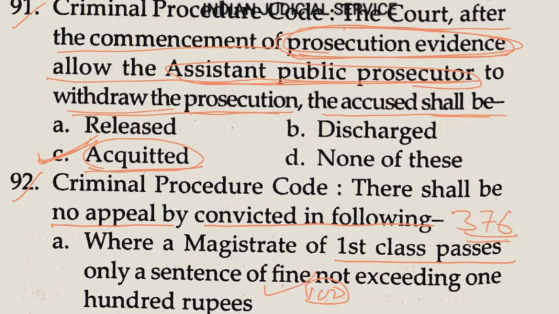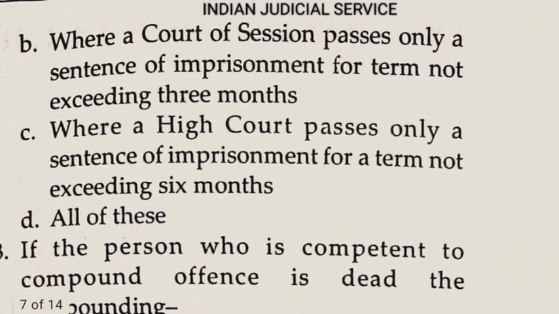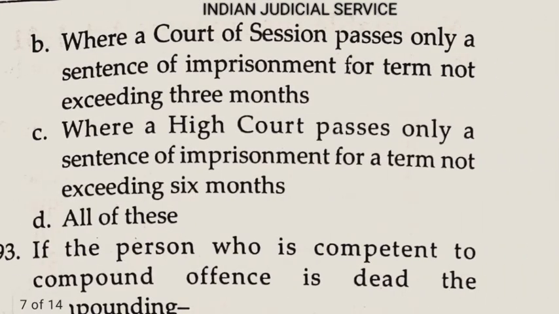So this statement is absolutely correct. Now the second one, where a court of session passes only a sentence of imprisonment for a term not exceeding 3 months. Yes, this statement is also correct. There is no provision of appeal in that circumstance, because the session court passes only a sentence of 3 months imprisonment.